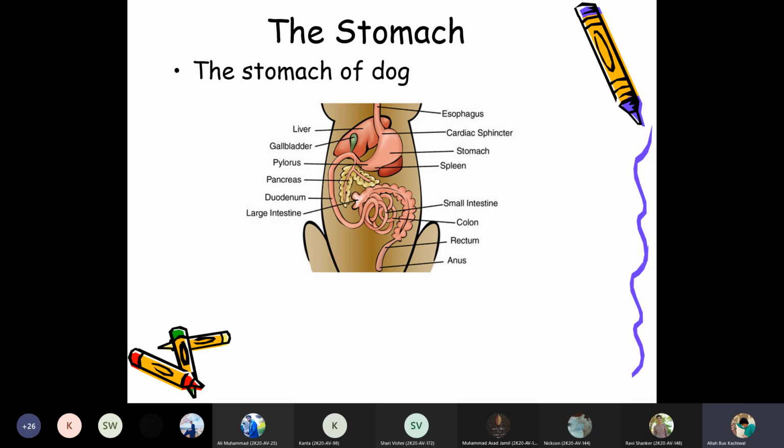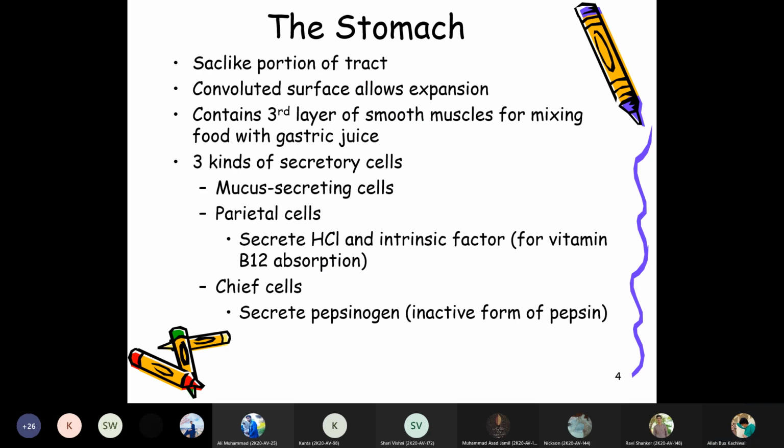A similar histological structure is present in the human being. The stomach is a sac-like portion of the digestive tract. Its convoluted surface allows expansion. It contains a third layer of smooth muscle for mixing food with the gastric juices. This is the muscular layer, the tunica muscularis, which is present as the third layer in the animal's stomach.